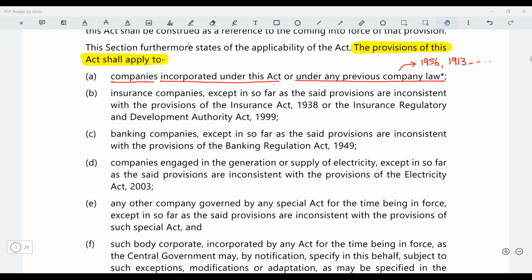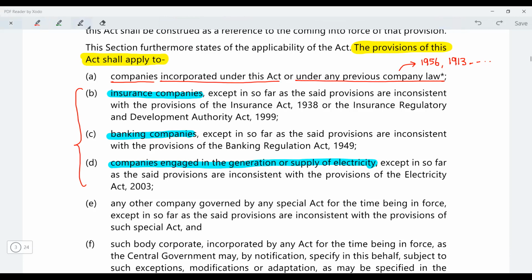Then we have these three special companies, right? One is the insurance company, one is the banking company, and another is the companies which are engaged in the generation or the supply of electricity. So I say electricity company. So these are some special companies, and on these special companies you have some special act also. The Companies Act is there. They're not denying the Companies Act is not there. Companies Act is there, but apart from Companies Act, they also have their specific act.